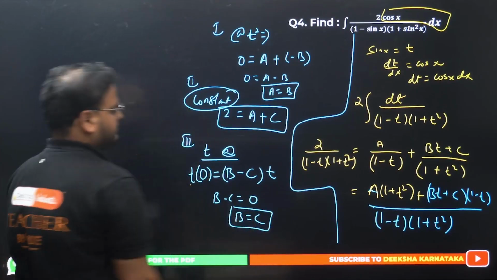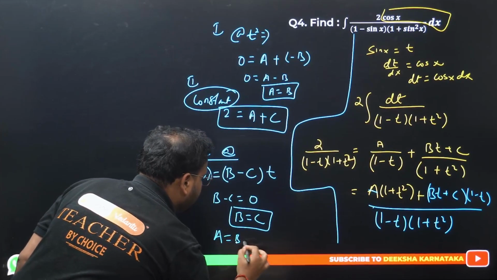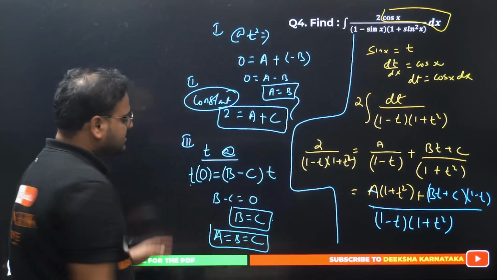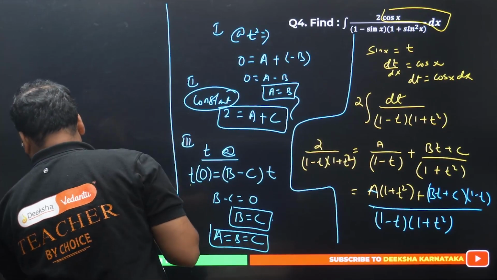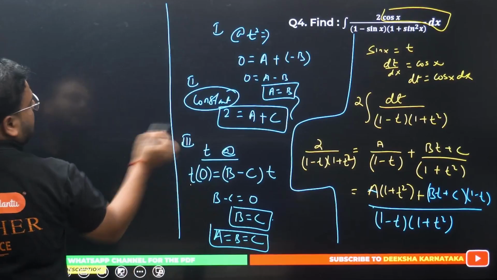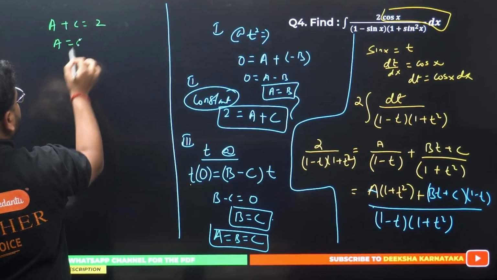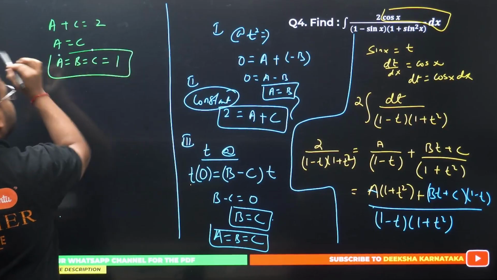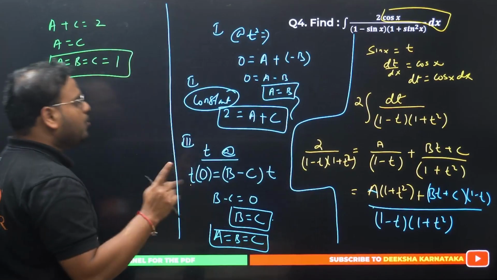Check carefully. a equals b, and b equals c. It means that a equals b equals c. Superb. Now check: a plus c is 2 and a equals c. It means that a equals b equals c equals 1.